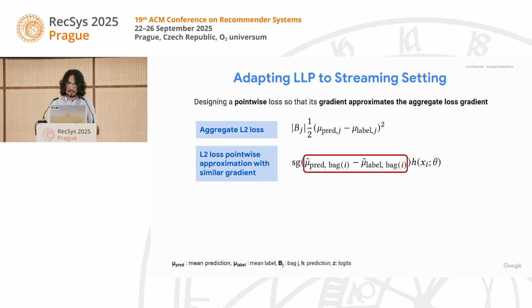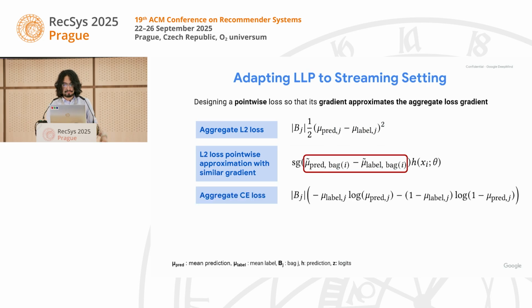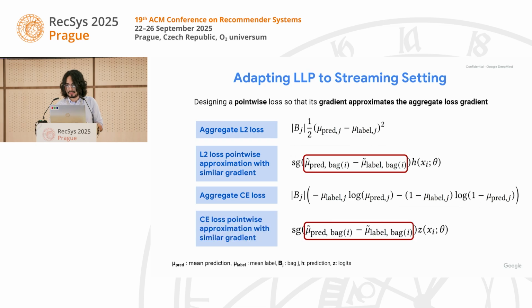We can apply our same approach to other losses. For example, the cross-entropy loss. And when we apply our approximation, we obtain a similar pointwise loss as in the L2 case. We still have the mean error as the weights, except now instead of the predictions that we had in the L2 case, we now have the model logits. And this has a similar calibrating effect.